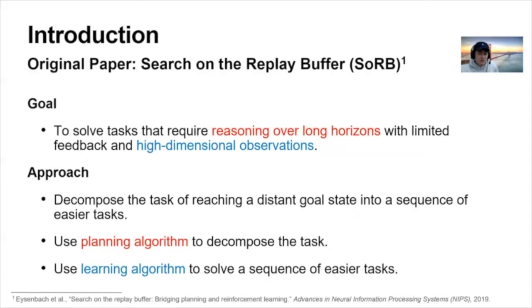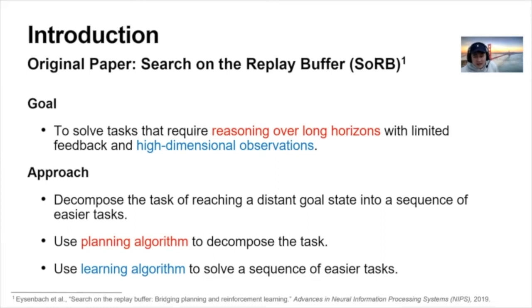In our project, the original paper that we try to replicate and improve is SORB, which is named after Search on the Replay Buffer. The goal of this algorithm is to solve tasks that require reasoning over long horizons with limited feedback and high-dimensional observations. In order to achieve this goal, the authors decomposed the task, which is reaching a distant goal state, into a sequence of easier tasks.